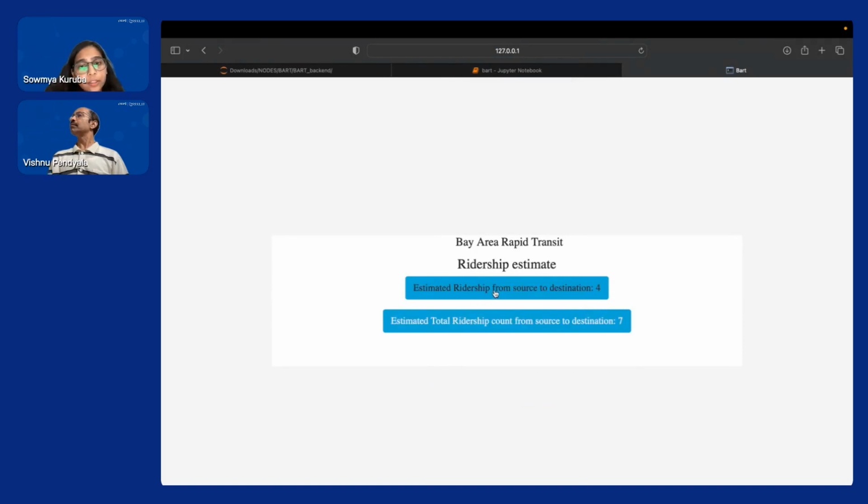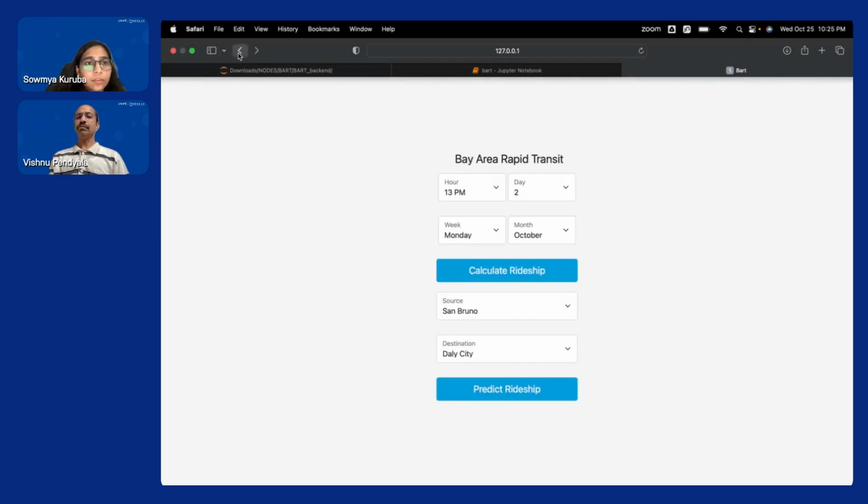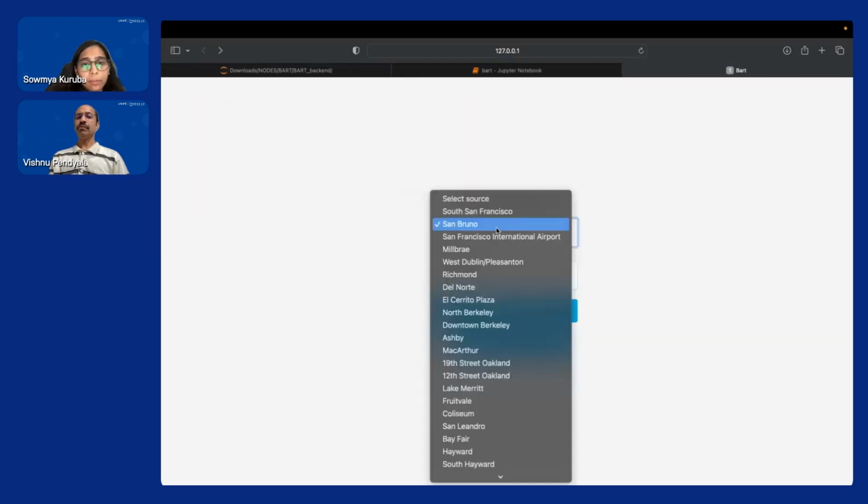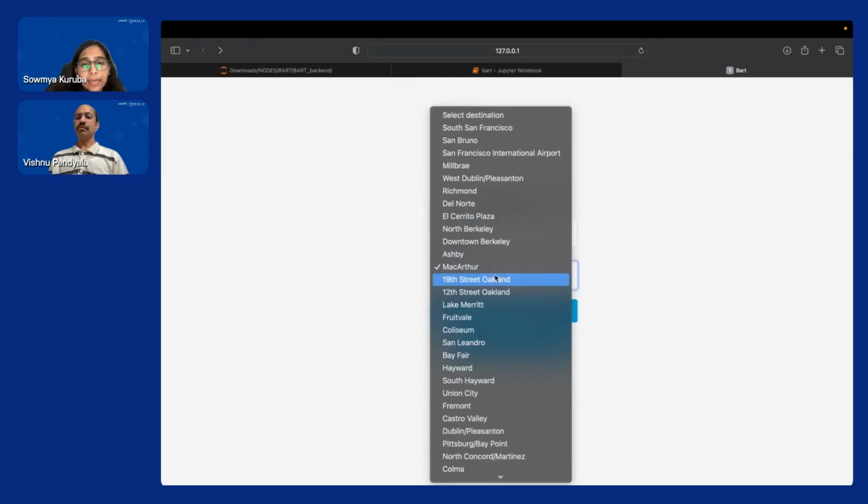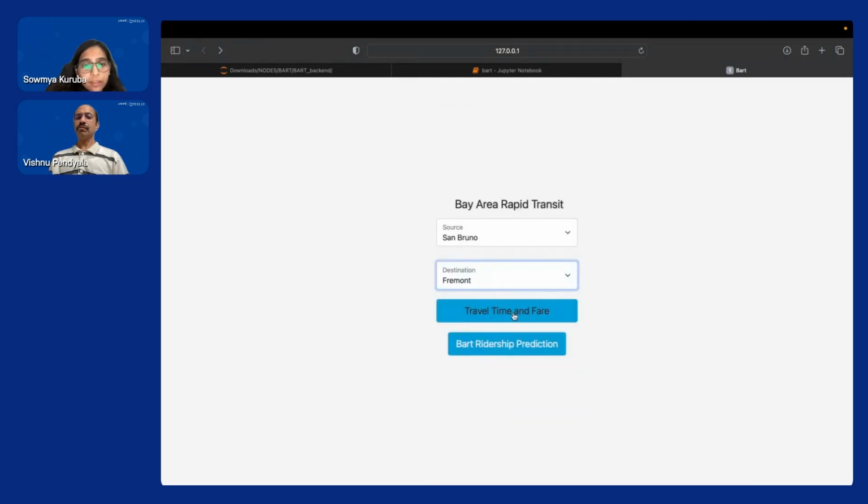The estimated ridership prediction from source to destination is 4. The first one suggests that there were exactly 4 travelers who boarded the train at the source station and got down at the destination station. The estimated total ridership count from source to destination is 7, which suggests that there were a total of 7 travelers between the source and destination station. In addition to this, we are also providing the information about the travel time and fare.